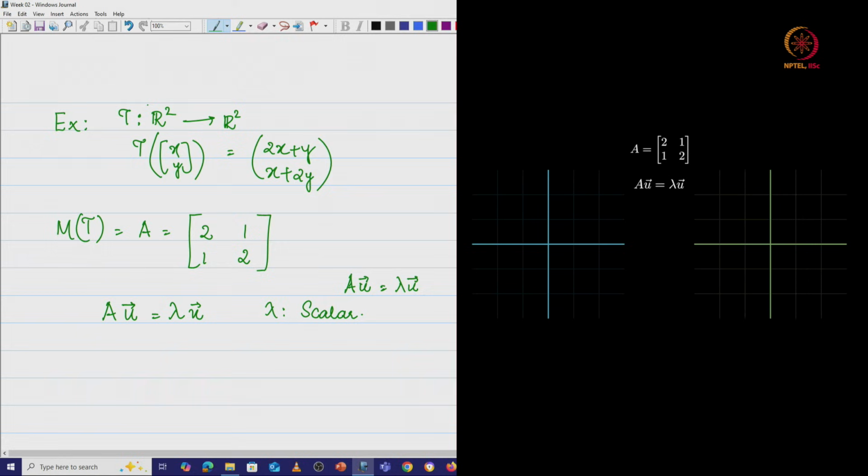So, let us take this matrix [2 1; 1 2]. The vector u is going to be a two-component vector, and it is going to give me lambda times (u1, u2).